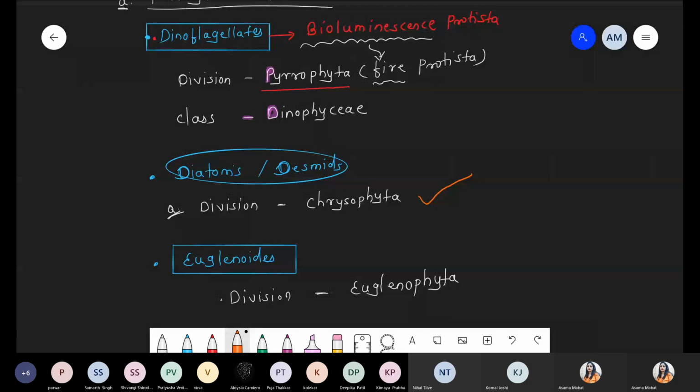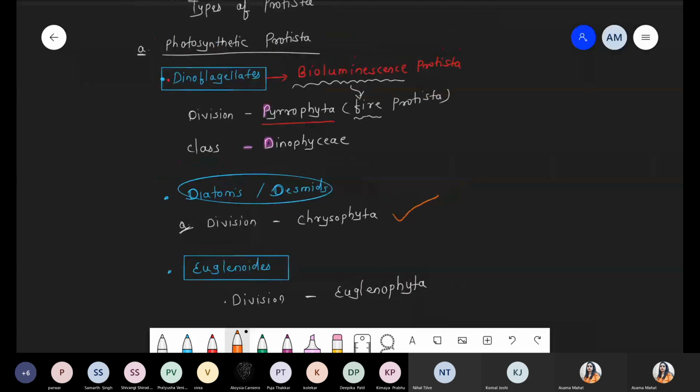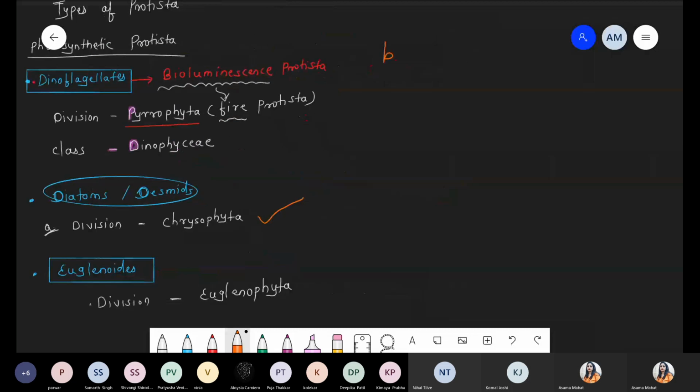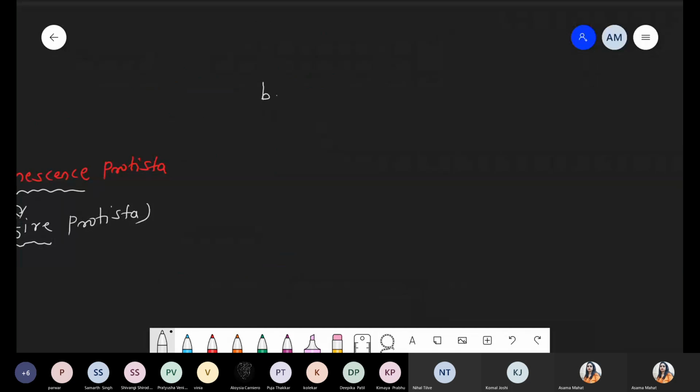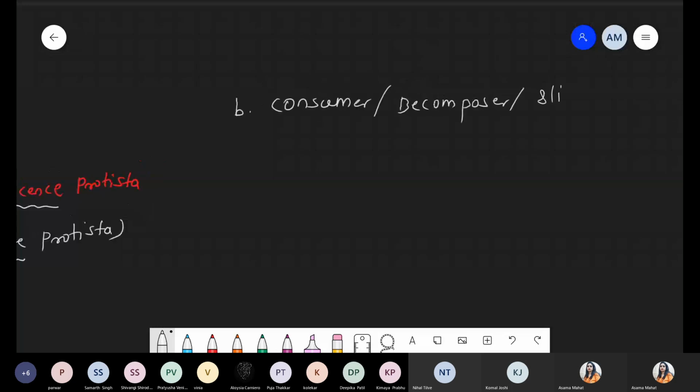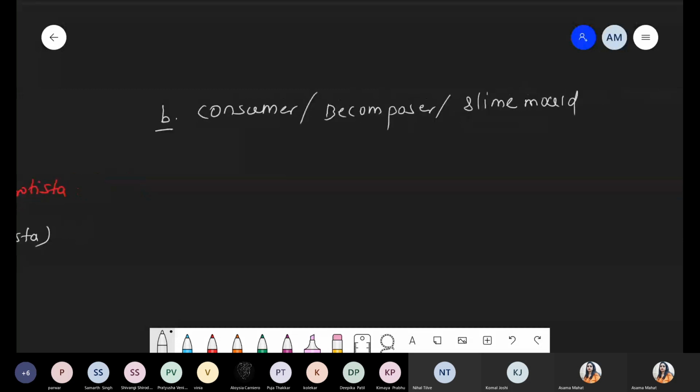Okay. Now these are the first category, number one, photosynthetic protista. Number two, category small b, we are talking about decomposers or consumer protista. Second category under the protista, B category, that is consumers, or simply you can say decomposers, or simply you can say slime mold protista. Slime mold. Okay, so there are different names for this protista: consumers, decomposers, or slime mold.